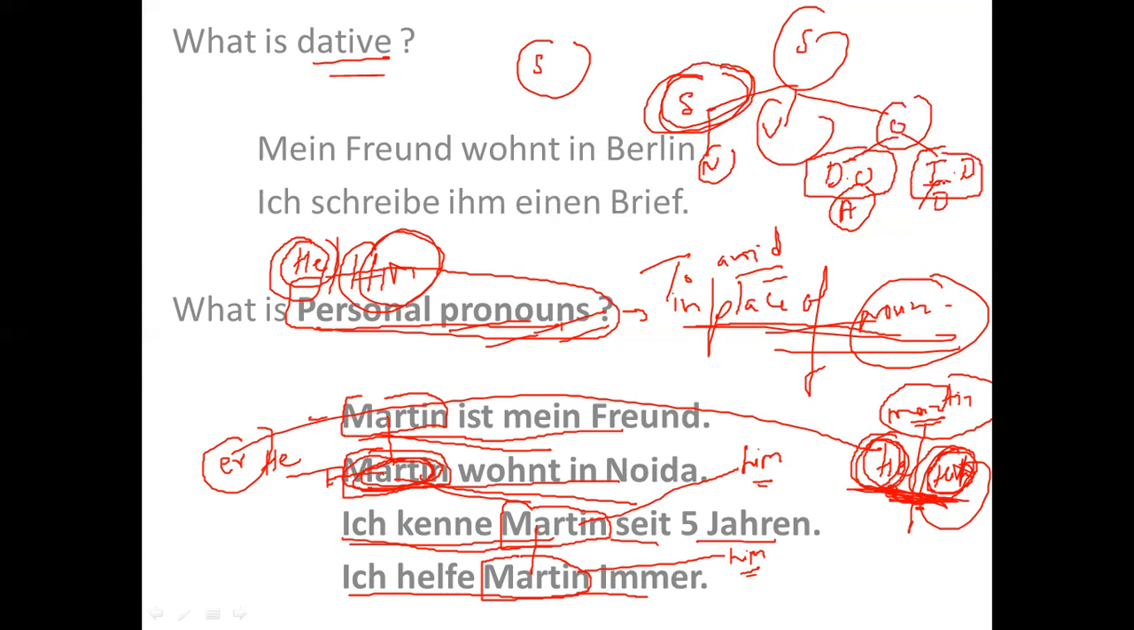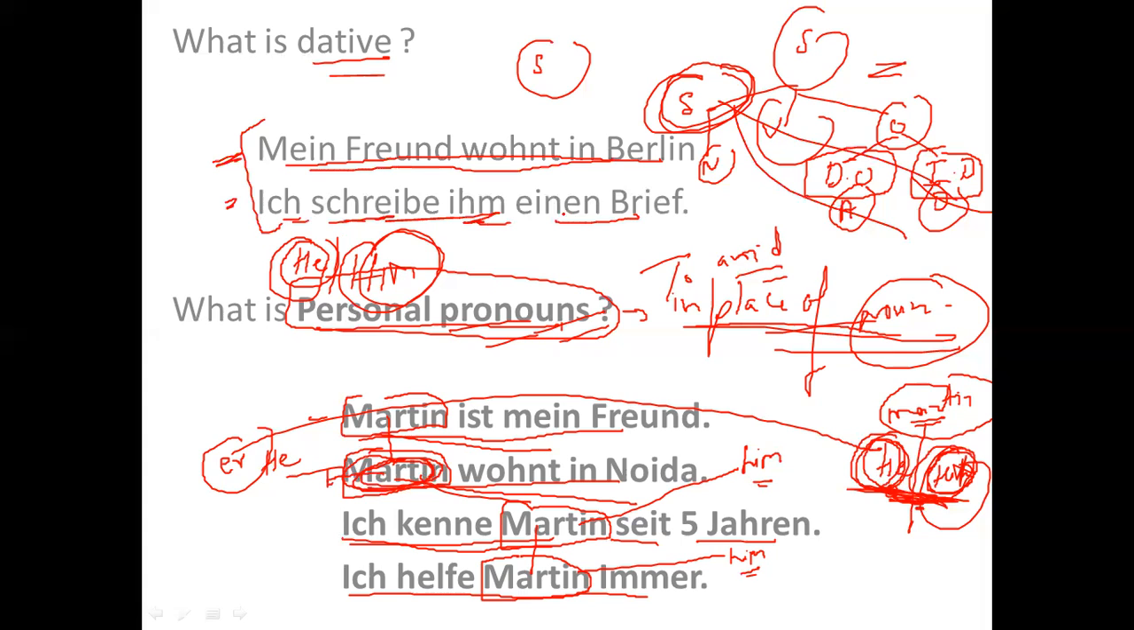So this we have already discussed when we were discussing dative verbs, when we were discussing articles, right? All this concept we have discussed. So if you still have doubt in this, I would request you to revise the notes of dative verbs. Now look at this example, these two sentences. First sentence says, mein Freund wohnt in Berlin. My friend lives in Berlin. Ich schreibe ihm einen Brief. I write him a letter.